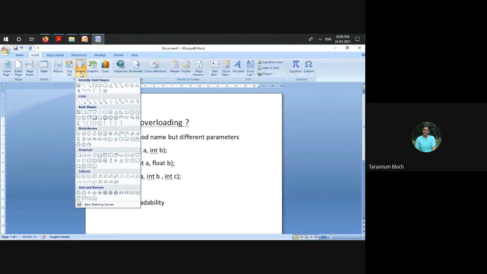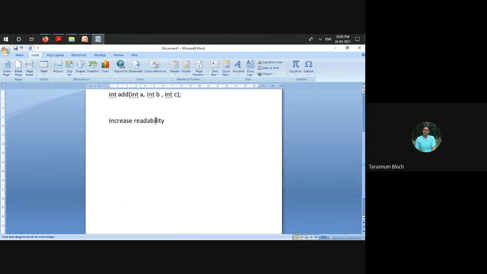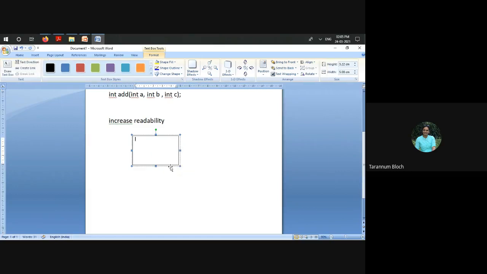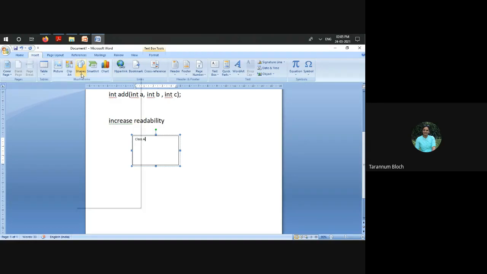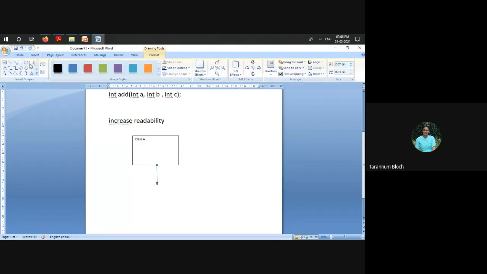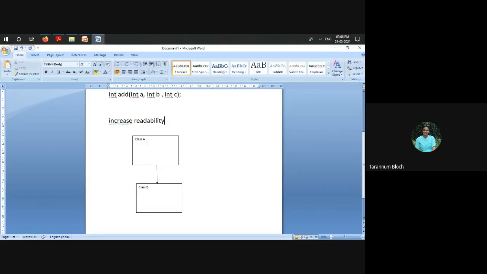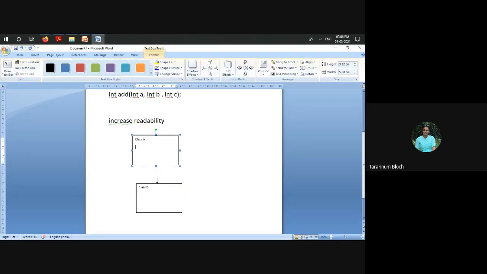Let us say we have one parent class, which may be class A, and we will have another class which is inheriting from this class, so it's a child class, which is class B. When I draw this symbol, it means class A is the parent class and class B is the child class. There are chances that there will be certain data fields which are common in both. Name is common in both, right?